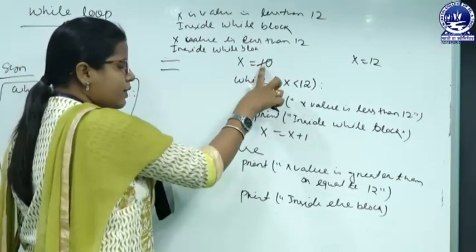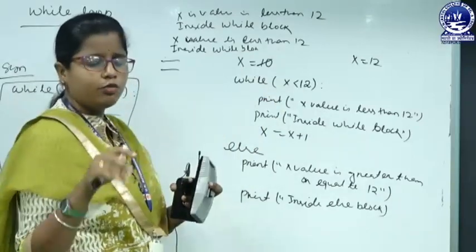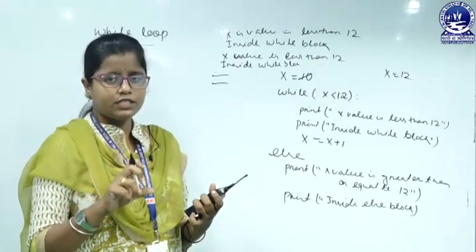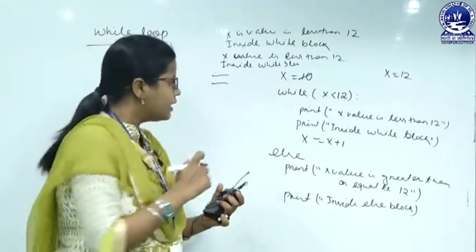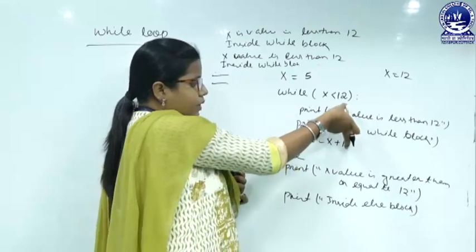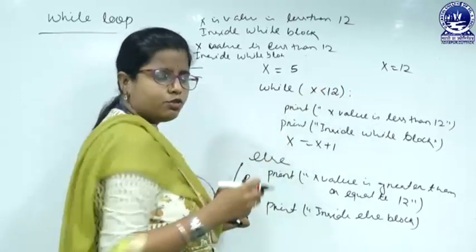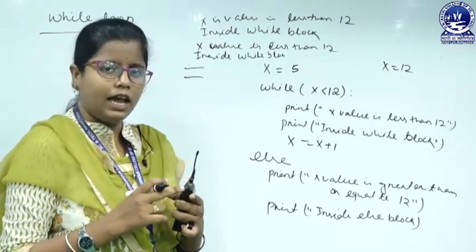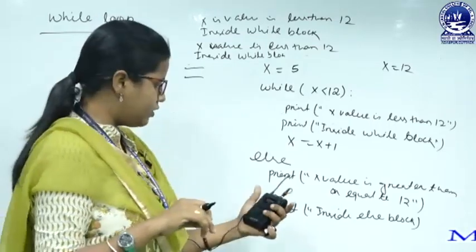So, as the x value is 10 and the condition is x less than 12, that means this condition will be true when the x value is 10 and when the x value is 11. So, once the x value gets modified to 12, then the condition will be false, then we will go for the else part. Suppose the initial x value is 5, then how many times will this block of statements get executed? That is, the condition will be true when x equals 5, when x equals 6, 7, 8, 9, 10 and 11, and once the x value is 12, then the condition is false and we will go for the else part.